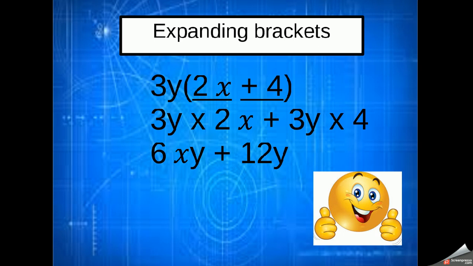The second one then, we've got 3y times 4. Well, 3y, if I've got 3 of something and I multiply by 4, I've then got 12 of it, so it becomes 12y. I don't have to worry about another variable because there is no other variable.